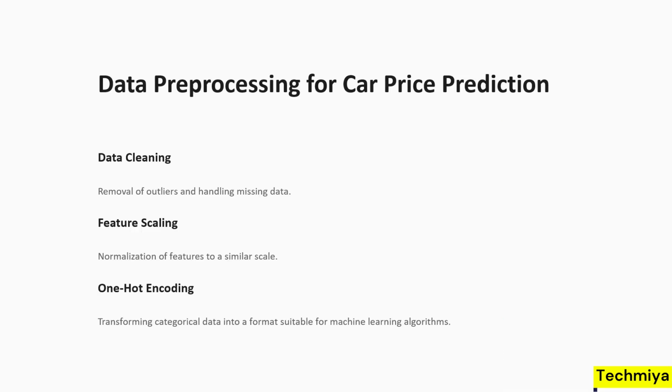Let us now discuss the steps involved in car price prediction. First, we will clean the data. Some data will include noise, so we need to clear it up. Some data will also include missing values. So we can make use of the pandas library dropna function to clean the data. We can make use of feature scaling to improve the features in the data. And one-hot encoding, as I discussed, will help us convert the textual data into binary data.